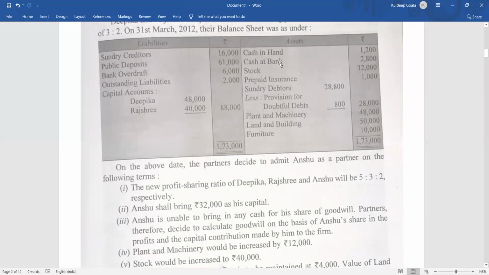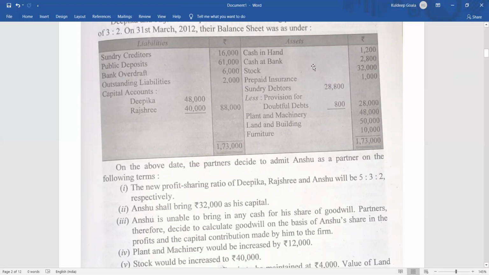And you can carefully see that there is a bank overdraft over here, 6,000 rupees, isn't it? So you cannot show bank overdraft and cash in hand again and again. So here it is shown, it is not 100% justified. You cannot show it like this. You have to show the net figure, whether you will have money in the bank or you will not have. Both things are not possible.